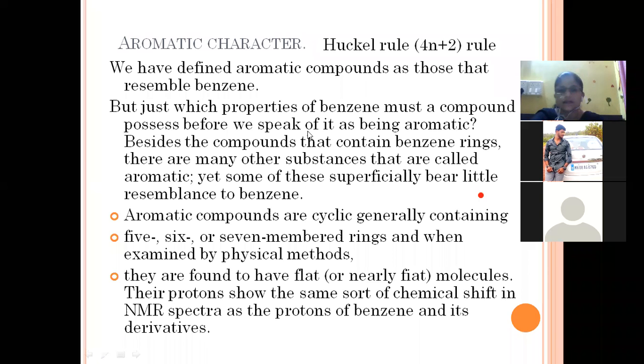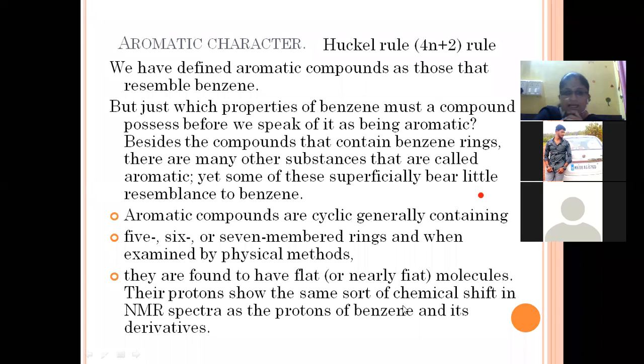Besides compounds that contain a benzene ring, there are many other substances that do not look like benzene but are aromatic. Some of these superficially bear little resemblance to benzene.